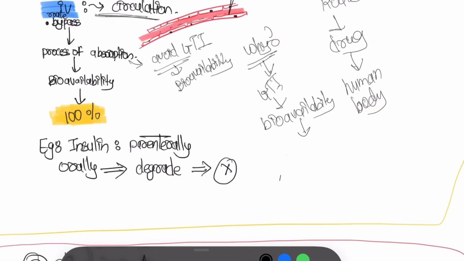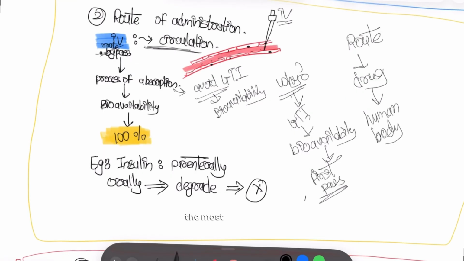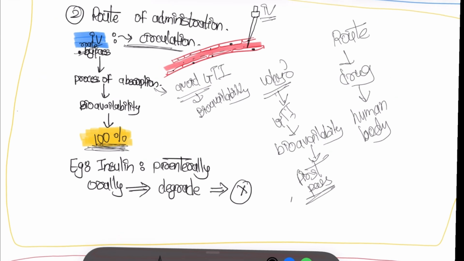While a drug, when it passes through GIT, its bioavailability decreases. The reason is first pass metabolism. We will cover this further. Just remember, IV has the most bioavailability, which is 100%. Example, when insulin is given orally, it gets degraded, while when it's given parenterally, it has increased bioavailability.